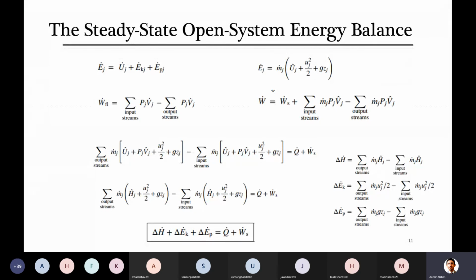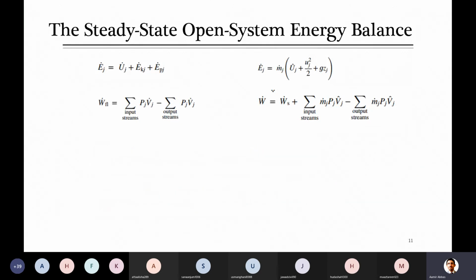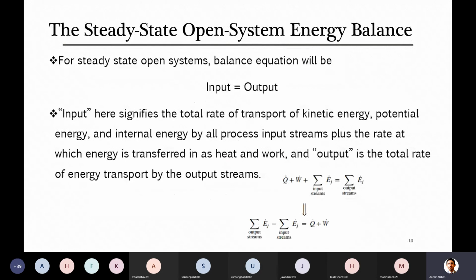Okay, I would like to again emphasize one point here. If I just go back from where I started, guys, look here, I told you that when we have an open system there is no accumulation, so input is equal to output. These are those systems, for example, there is a reactor in which reactants are getting in, but okay, just leave it because we are not talking about generation or consumption terms.